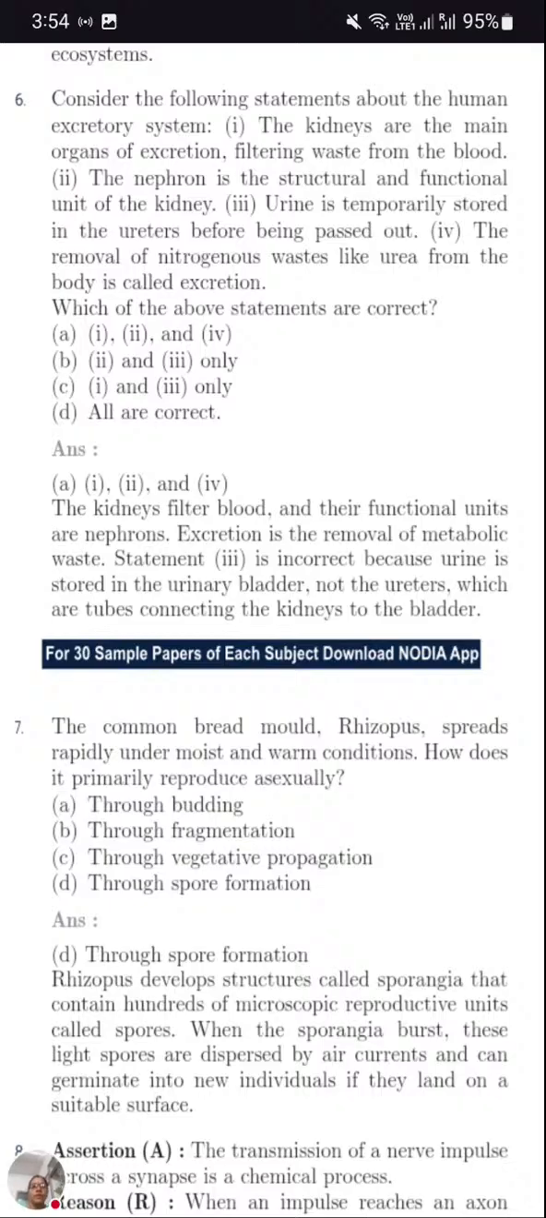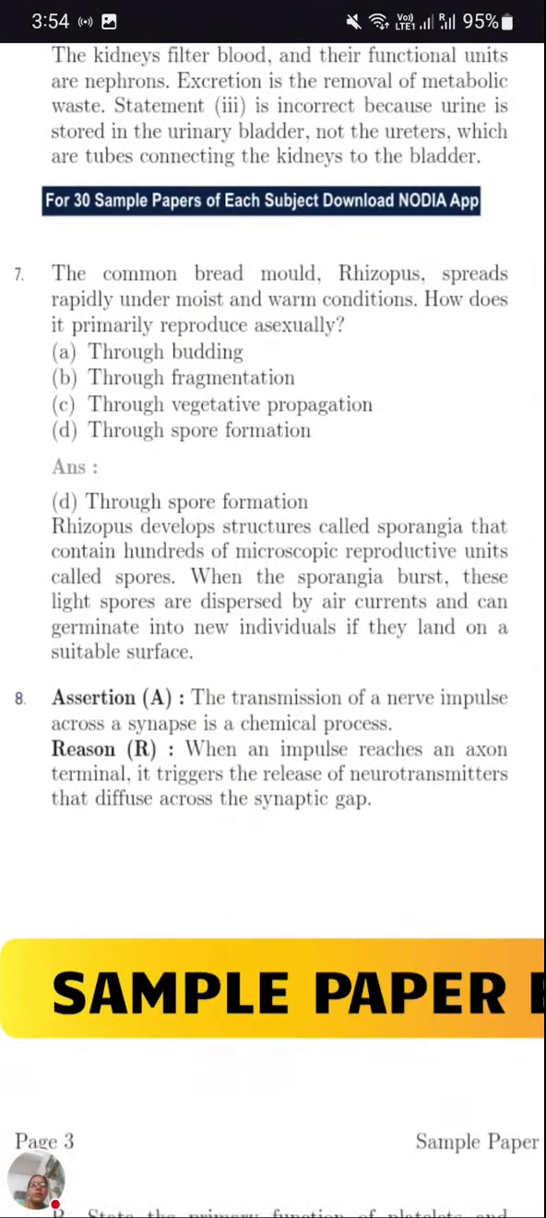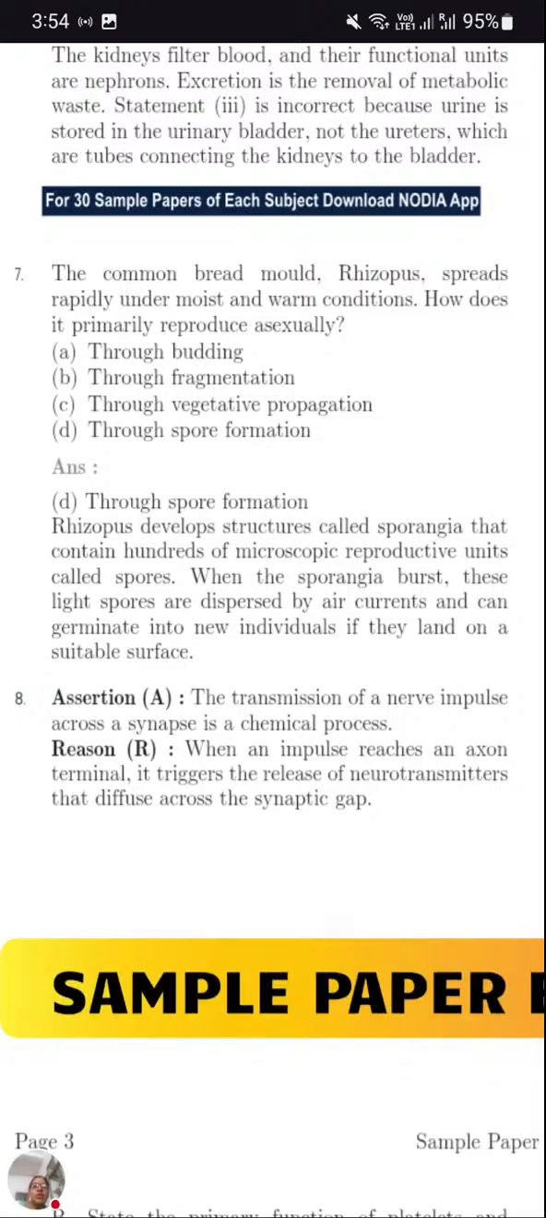So which of the above statements are correct? So here 1, 2 and 4 are correct. The wrong statement is the third one, as it is given that urine is stored in the ureters. Now the next one, seventh question. The common bread mould Rhizopus spreads rapidly under moist and warm conditions. How does it primarily reproduce asexually?